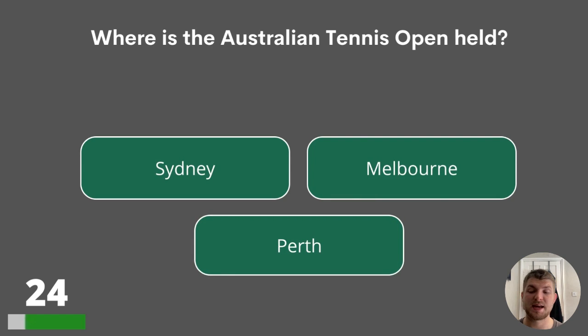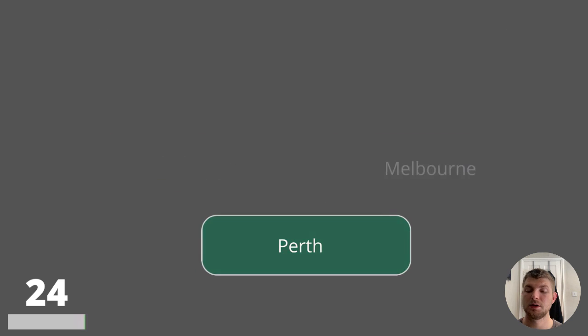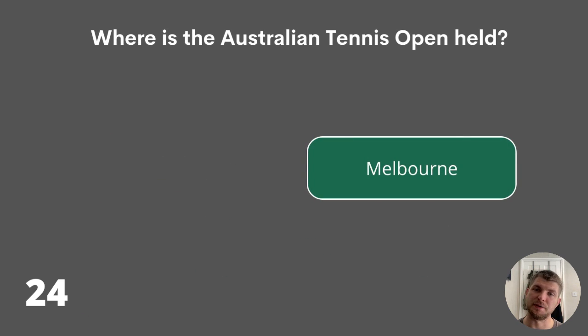Question 24. Where is the Australian Tennis Open held? Sydney, Melbourne, or Perth? The answer is Melbourne.